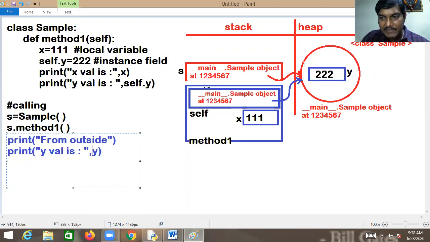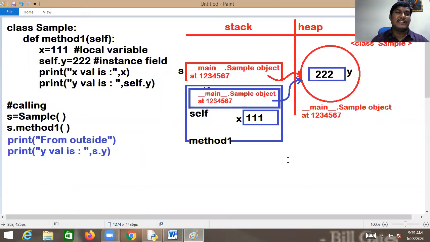Say y is a member of the object. Who refers to that object? That object is referred by self. But the self is local to what? Method 1. Only within method 1 you can use the self. But outside of method 1, sir, then use what? Yes, a dot. That's much easy. Now just you are getting s, which means this sample object. It goes to that object and ensures the existence of y, and you will be getting that. Come on, man. This is the very easiest way.